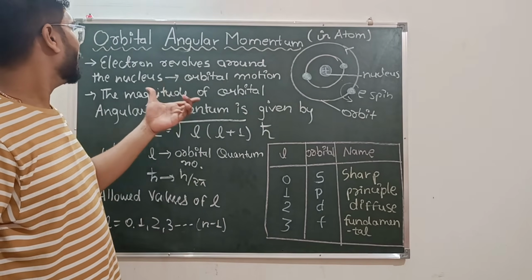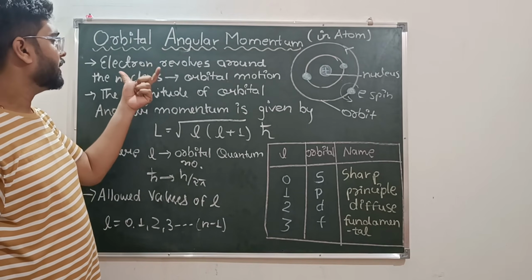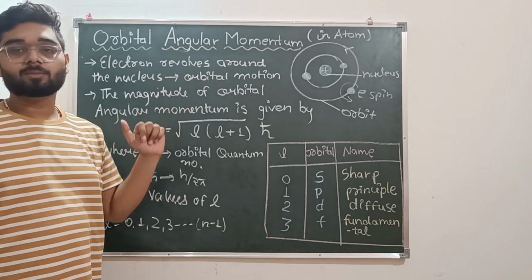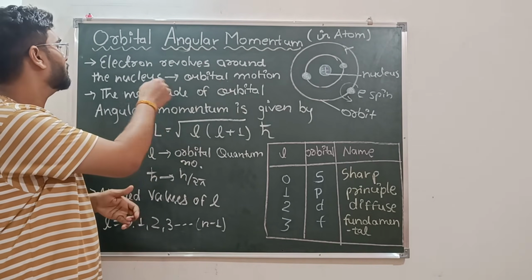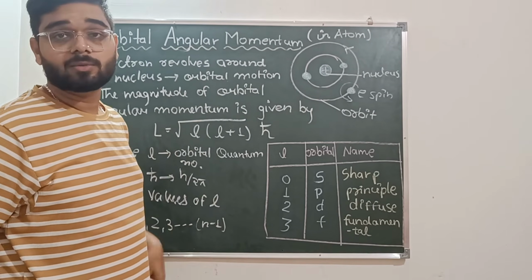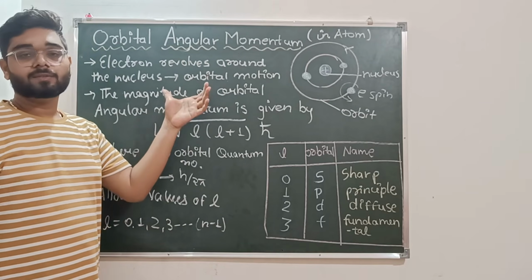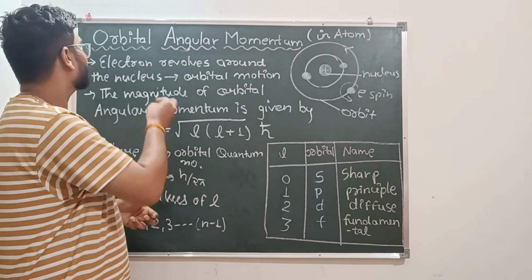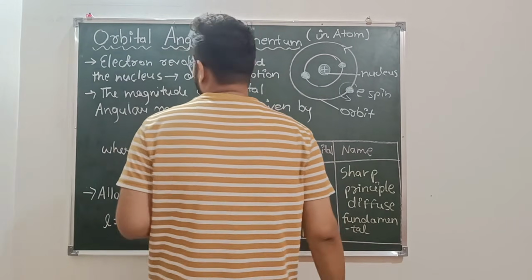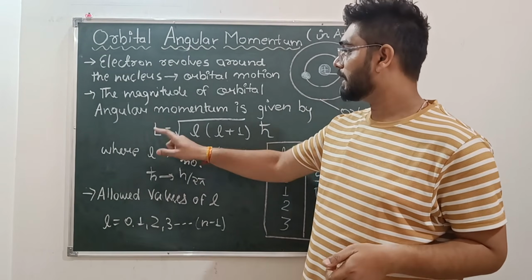So, what is orbital angular momentum? The momentum created due to the orbital motion of the electron. What is the orbital motion? When the electron revolves around the nucleus, that is called orbital motion. Because of this, the momentum created is called orbital angular momentum. The orbital angular momentum is represented by capital L.